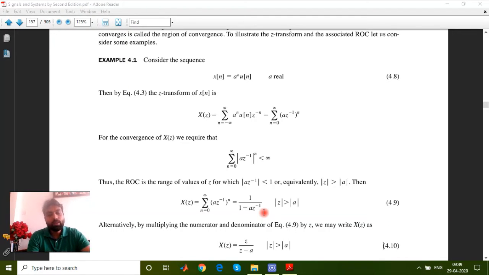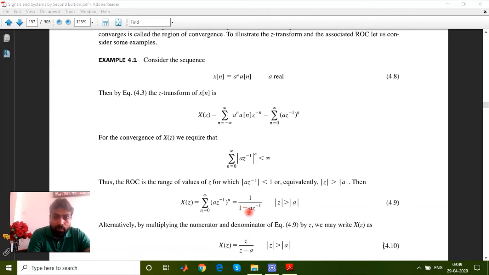Meanwhile, whenever we make any transformation from time domain to frequency domain, it is important to understand where in the frequency domain this particular output converges, and this is called the region of convergence. Those points which are not defined are not in the region of convergence; everything else is defined at every point.